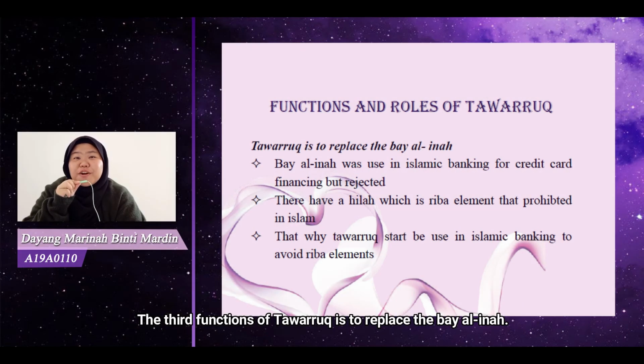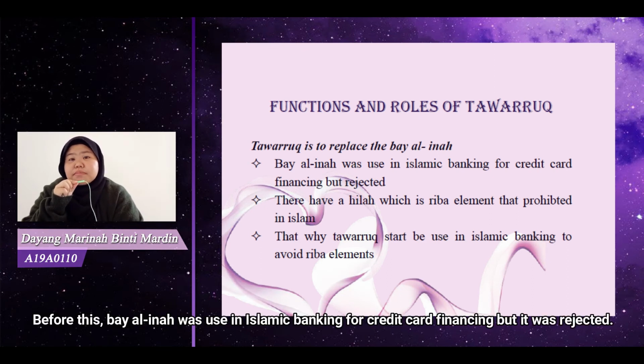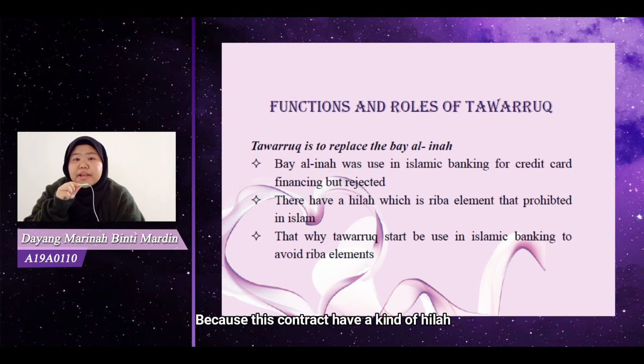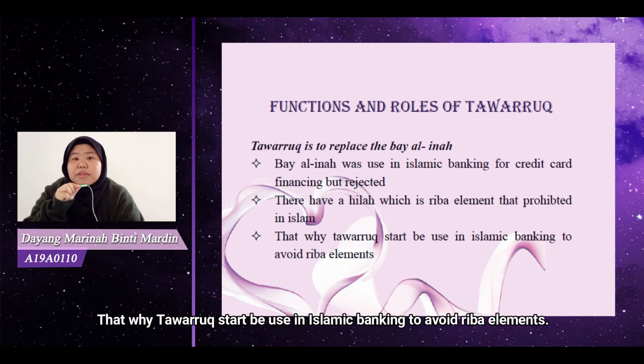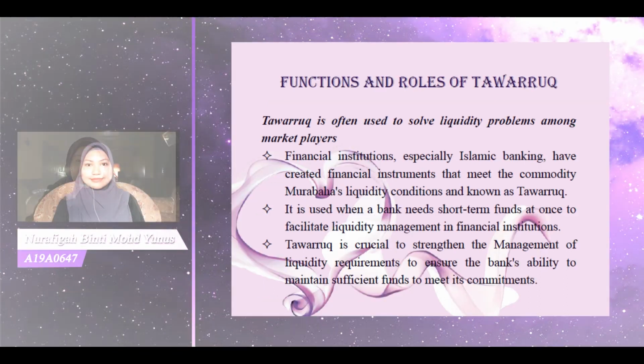The third function of tawaruk is to replace the Bai al-Ina. Before this, Bai al-Ina was used in Islamic banking for credit card financing, but it was rejected because this contract has a kind of ila, which is a riba element that is prohibited in Islam. That's why tawaruk started to be used in Islamic banking to avoid the riba element.